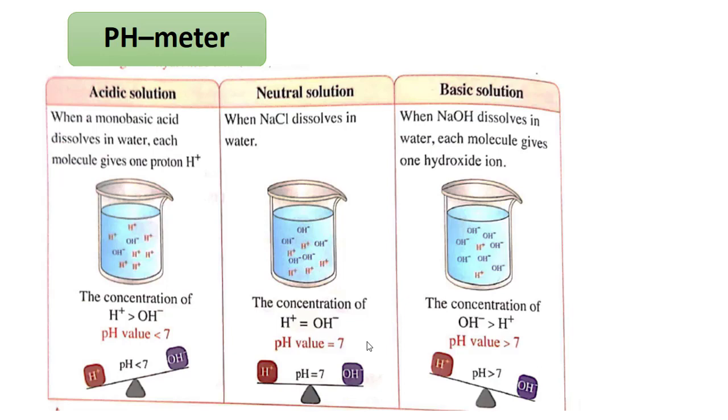Number two, neutral solution, a solution that contains equal numbers of hydrogen ions and hydroxide ions, so its pH will be equal to 7. Number three, basic solution, a solution that contains more hydroxide ions, so its pH will be more than 7.